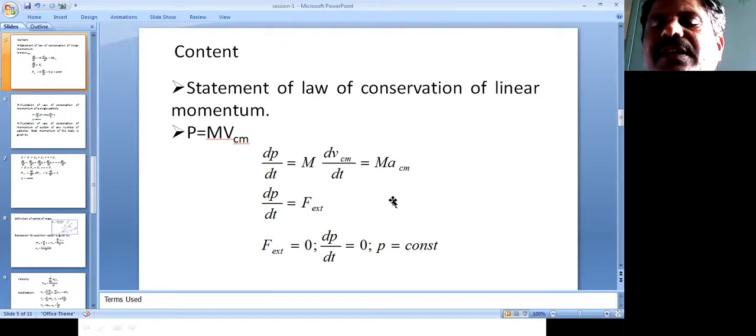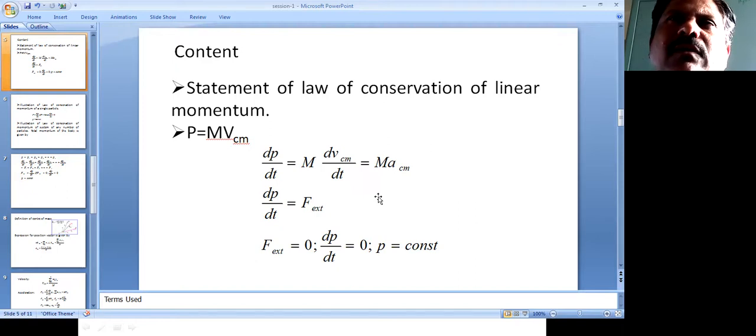So the vector change in momentum of one particle in any interval of time is equal in magnitude and opposite in direction to the vector change in momentum of the other particle.